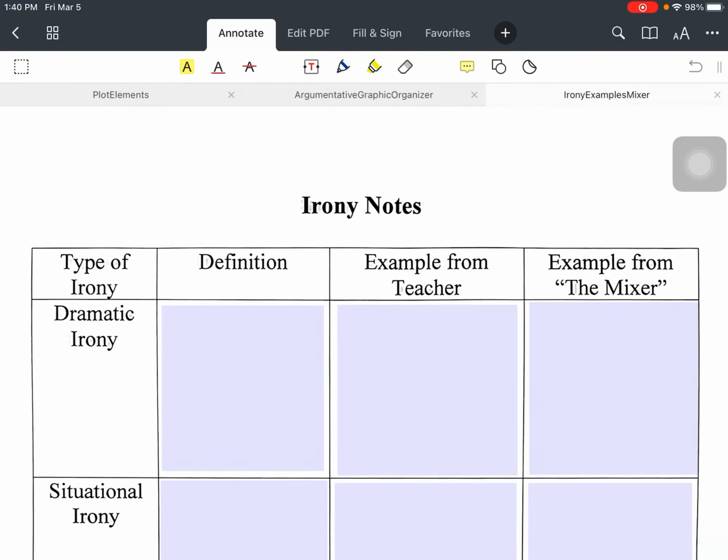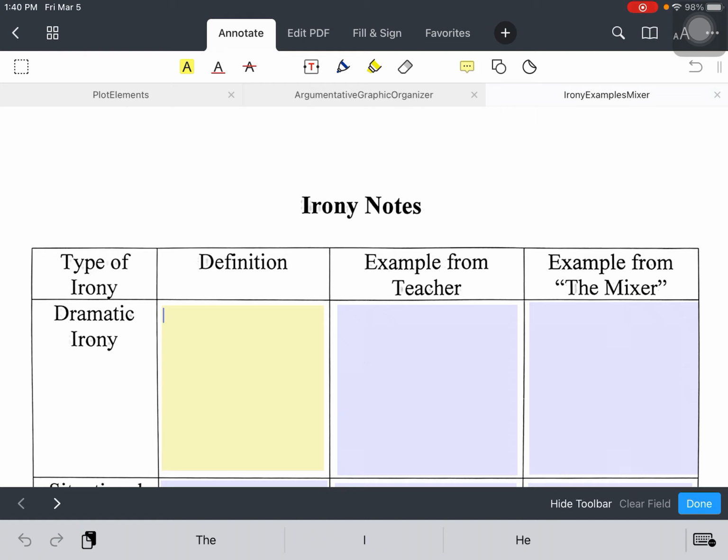We are going to be learning about 3 different kinds of irony. So the first kind of irony is called dramatic irony. Dramatic irony is when the reader knows something that the character in the story does not know. So when the reader knows something that the character in the story does not know, that's called dramatic irony.